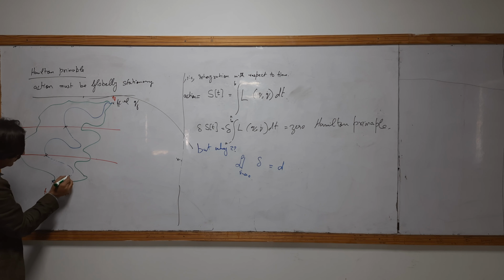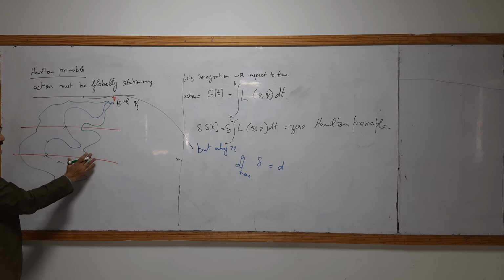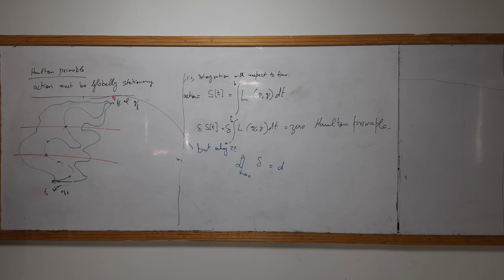So you will remain, you will stick. If this is the original path, then these you will not choose. You will not be on this path. You may be here or here or here, but at one time you will be at one point, and that will be continuous. You will not jump here.